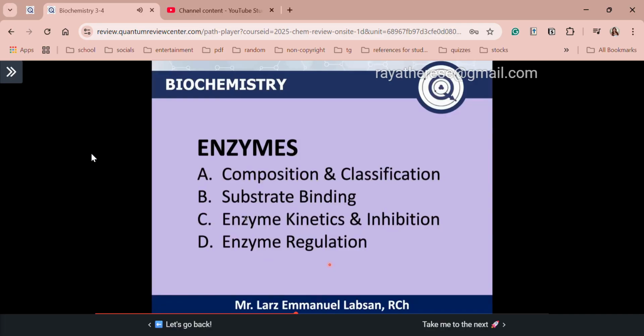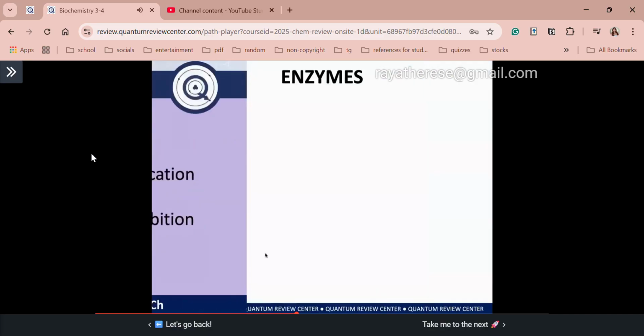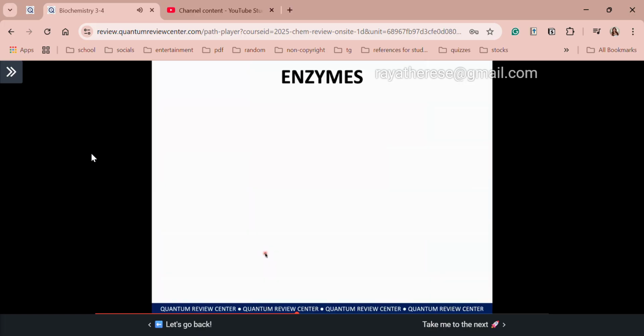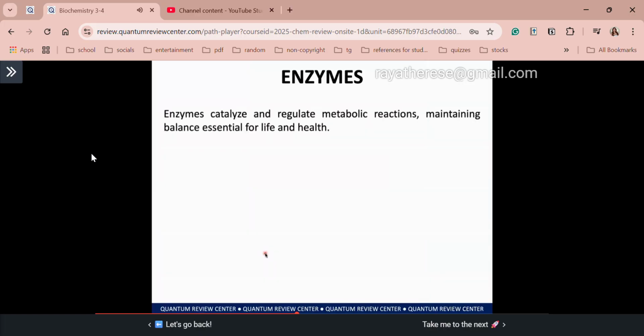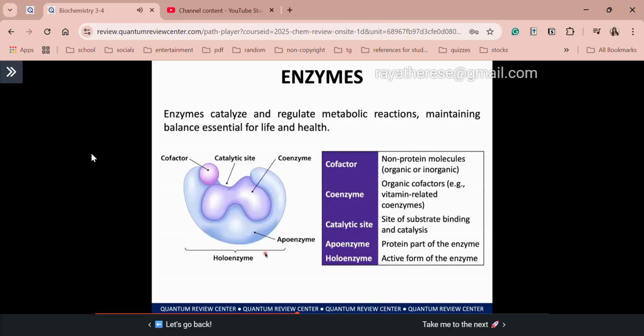Now class, remember ha, sa enzymes, they have both catalytic and regulatory functions. Again, here we will prioritize your components of enzymes. The main function po ni enzymes is for catalysis. These are the components of your enzymes. First, we have your cofactor and then coenzyme. We also have your catalytic site. Same ba yan with your active site? Yes. All right. We also have your apoenzyme and holoenzyme.